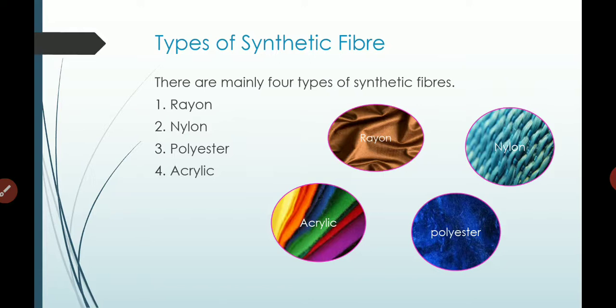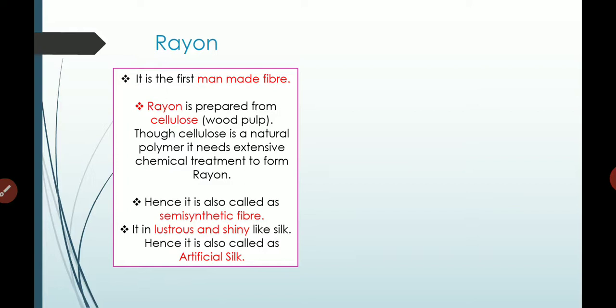As you can see the pictures of rayon, nylon, polyester and acrylic. So let's study about rayon. Rayon is a very important material. It is the first man-made fiber. Rayon is prepared from wood pulp.